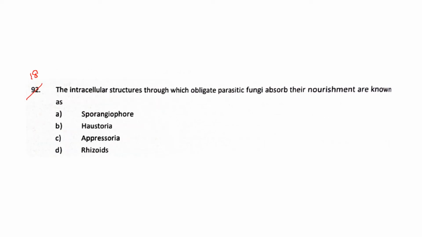Question number 18. The intracellular structures through which obligate parasitic fungi absorb their nutrition are known as what? A. Sporangiophore, B. Haustoria, C. Apressoria, and D. Rhizoids. Let's see one by one. Sporangiophores are the spore-bearing structures, and we find these in Rhizopus or the Zygomycetes group, but they are for bearing the sporangial structure. They are not for absorbing nutrition. So this won't be the answer.